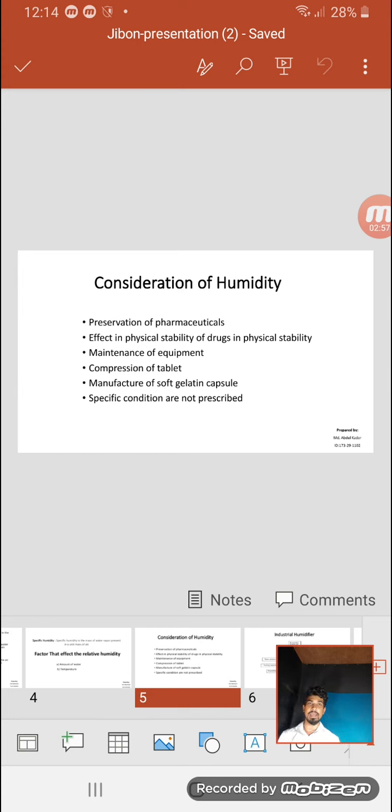Substituted creams become sticky. And maintenance of equipment: sophisticated electronic equipment is placed and operated in air conditioned rooms. And compression of tablets, manufacture of soft gelatin capsules: specific conditions are not prescribed.